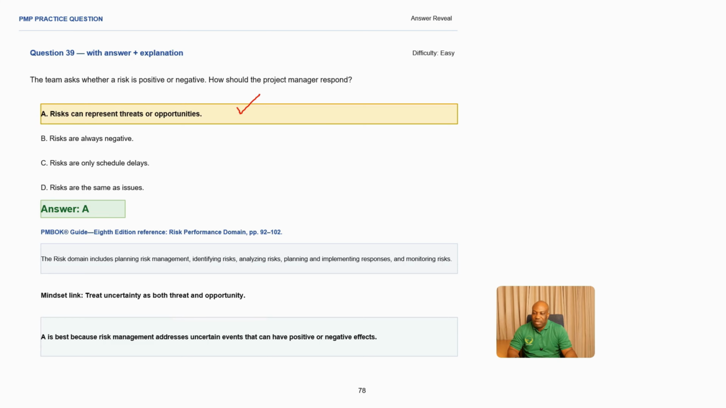Risk can represent both threats and also opportunities. This is very important. A risk can be an opportunity, or it can also be a threat. What is our reference? The risk performance domain. And what is the applicable mindset in this scenario? You need to treat uncertainty as both threat and opportunity. So this is very important. You need to consider risk either as a threat or as an opportunity, making A the best answer, because risk management addresses uncertain events that can have a positive or a negative effect on a project.